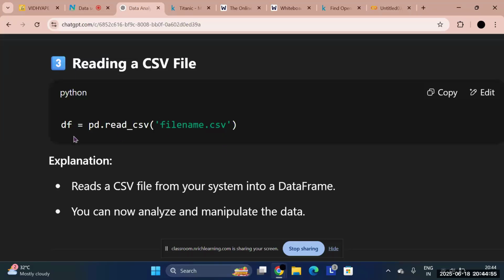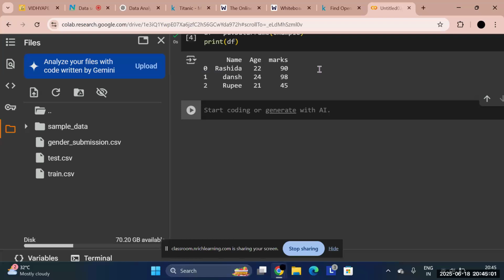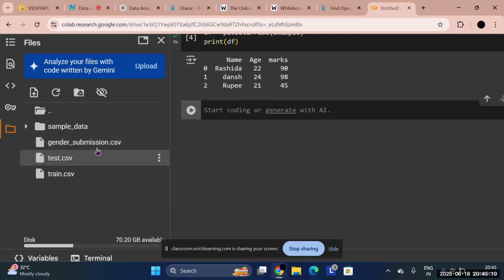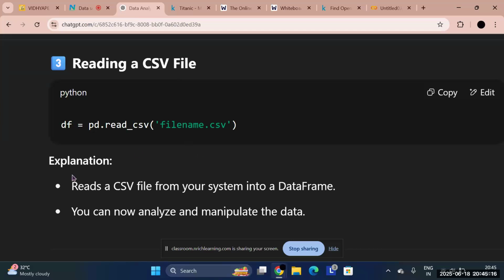For importing a file, as I just showed you, how to add a file to Google Colab: you go to files, click on uploading, and then you can upload whatever files you want. You can see here, these are the files I will be using in my code. For now you understood how to upload a file.